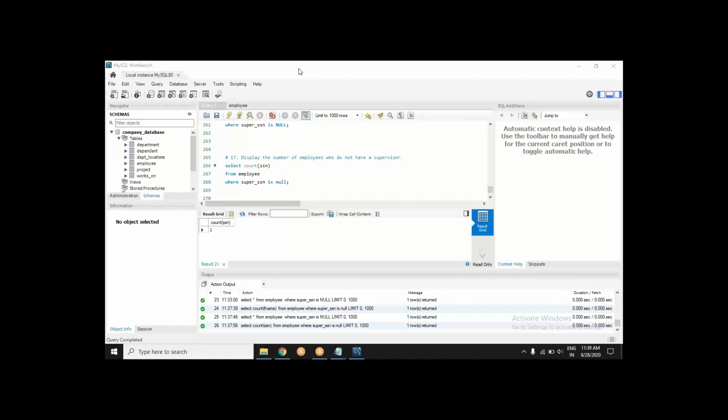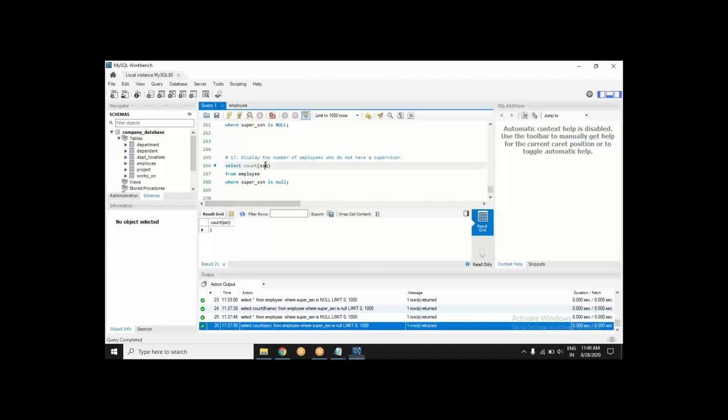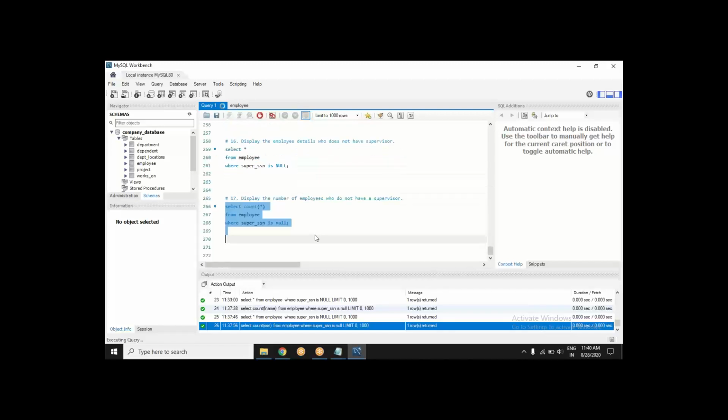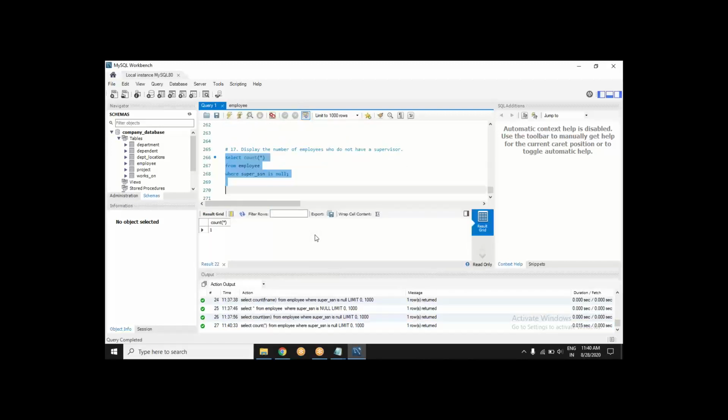In this case, it is as good as that. If there are two James, it doesn't matter. It will count just James. See, in this case, it won't matter whether I count SSN, whether I count star, or whether I count number of rows also. It doesn't matter. It will make a difference when some record can repeat itself.